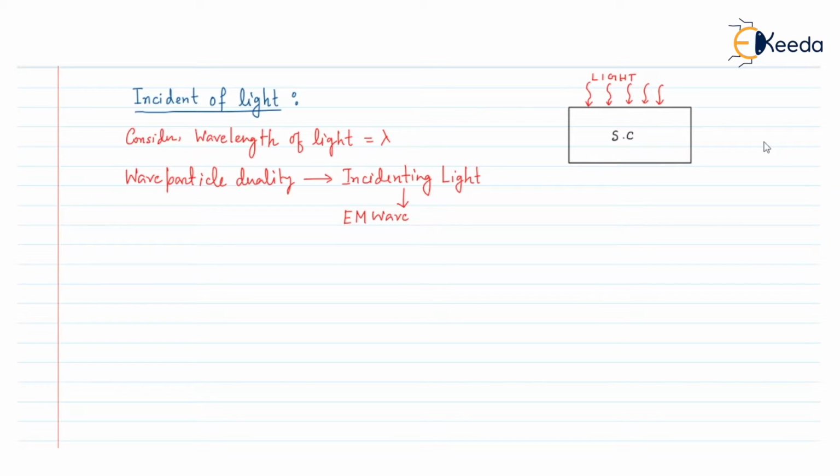And from wave particle duality, we know that an electromagnetic wave is associated with a photon particle stream. So we can think that this light which is incident on the semiconductor is nothing but some photon particles.